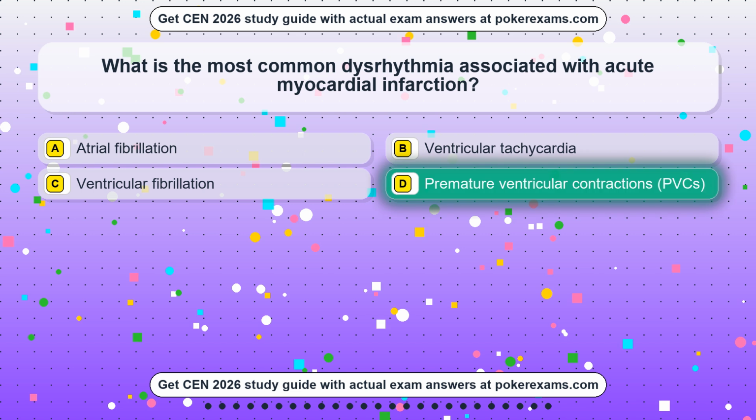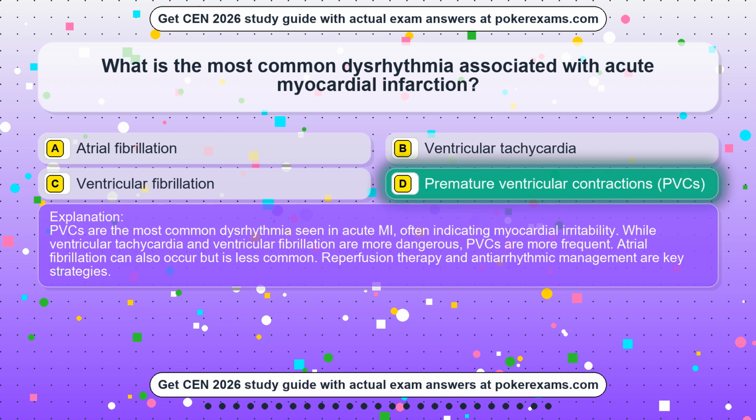Premature ventricular contractions, PVCs. PVCs are the most common dysrhythmia seen in acute MI, often indicating myocardial irritability. While ventricular tachycardia and ventricular fibrillation are more dangerous, PVCs are more frequent. Atrial fibrillation can also occur but is less common. Reperfusion therapy and antiarrhythmic management are key strategies.